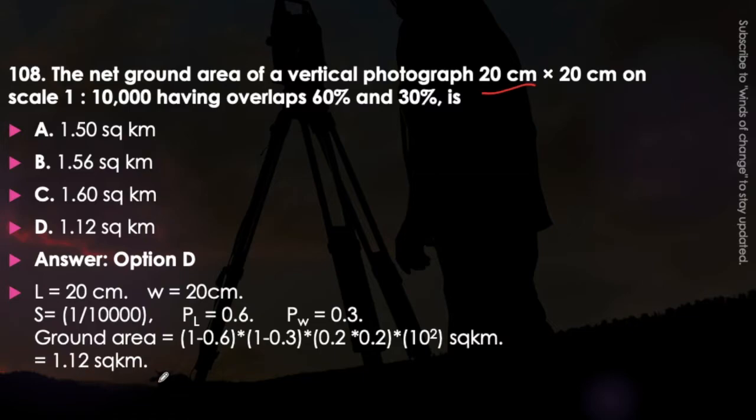So memorize how we determine it. Now, why is it 10 square? Because these quantities were given in meter, that is 0.2 meter, and the scale was 1:10,000, so we have to convert it into kilometer. In case we convert it into kilometer, then we have to multiply one quantity by 10, so we can obtain it in kilometer. So you will find it very easily if you go through the units of it.